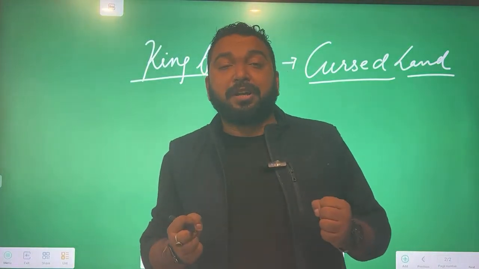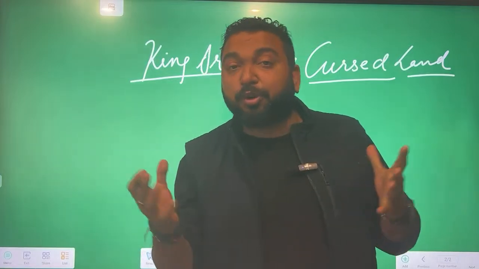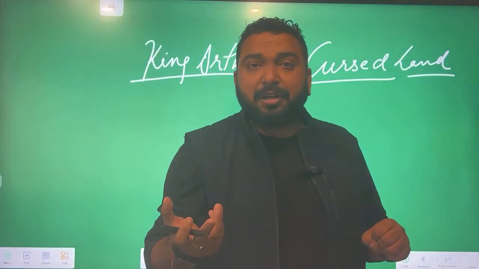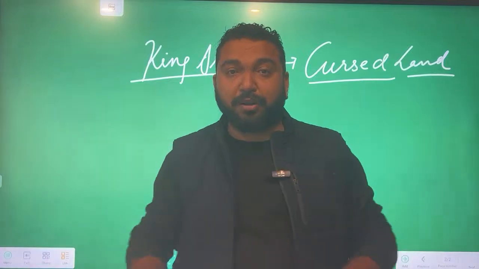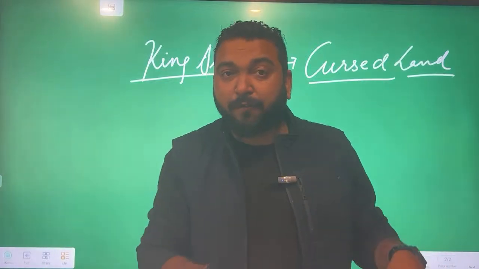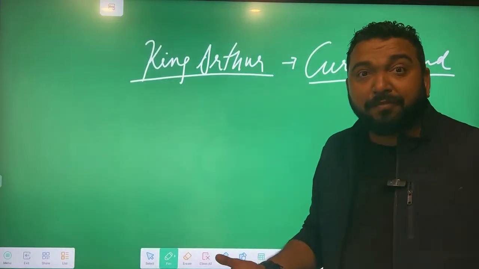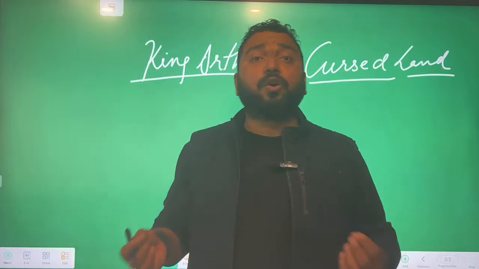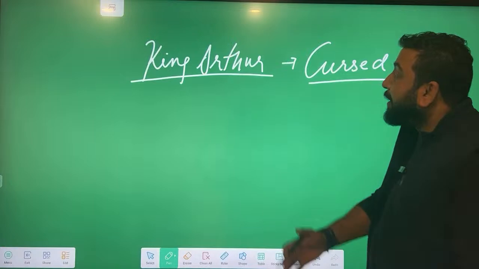It is a story of Ramayana that Ravan used to collect the blood of the saints, ऋषि मुनियों का खून इकट्ठा करता था, and it collected and compiled and it became Sita. Just like that, the devils had the blood of the saints, and that blood was spread over the kingdom of Arthur. So the land became unproductive. The agriculture would have great famine, drought, no water. The land became infertile. Now everybody was suffering.